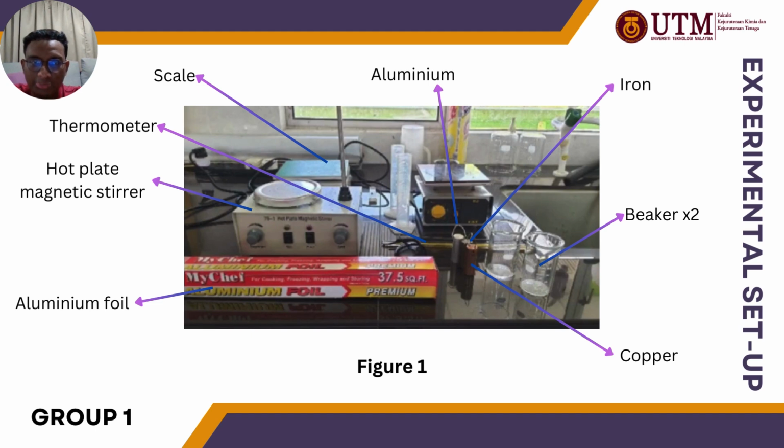Next part is experimental setup. Based on figure 1, we have a thermometer, hot plate magnetic stirrer, aluminium foil, and then we have metals, which are aluminium, copper and iron. And then we have a beaker, and the last one we have a scale to record the mass of metals.